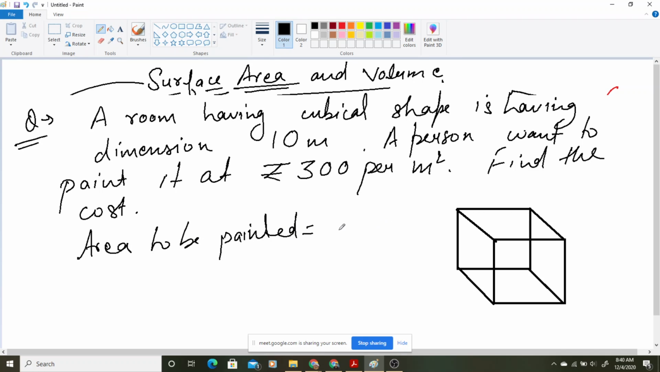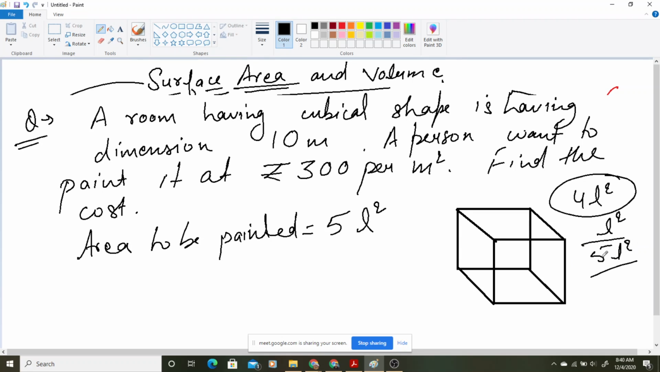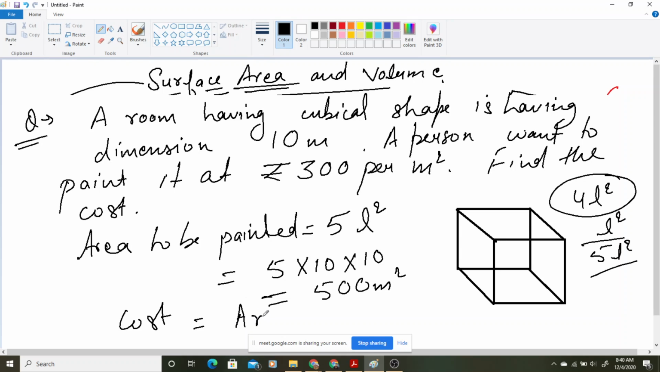So this is correct, you all have answered. It will be 5L square. Why? See, 4L square I am using, that curved surface area for all four walls, and 1L square for the ceiling. That means in total I will be finding 5L square. So the area to be painted will be 5 into 10 into 10. It will be 500 meter square, and you can find the cost very easily now. Cost will be area multiplied by rate, so 300 multiplied by 500.